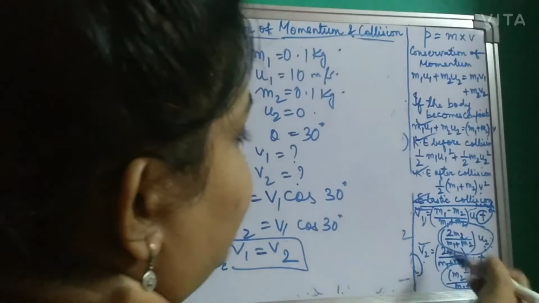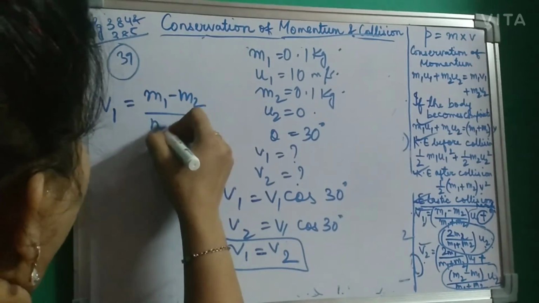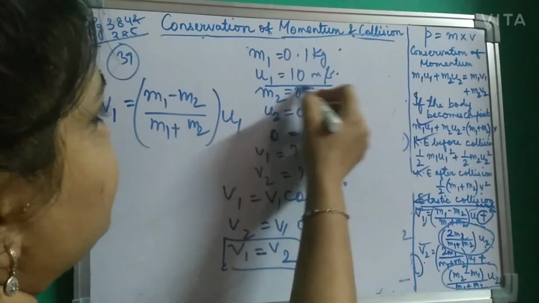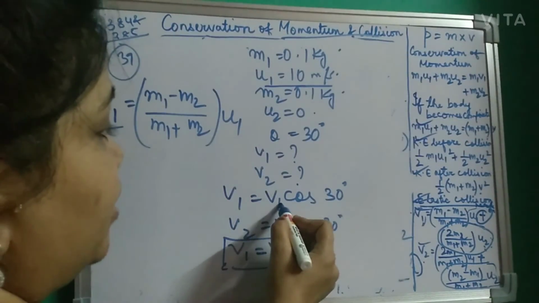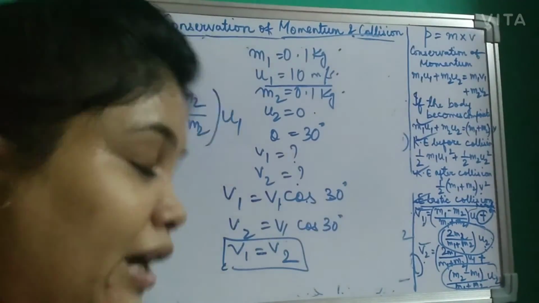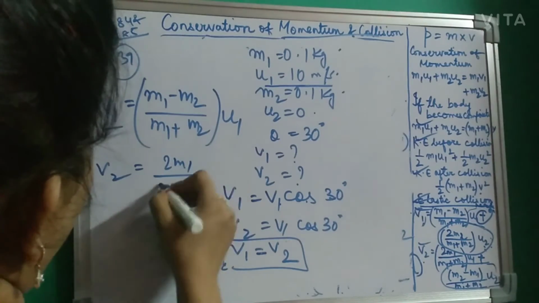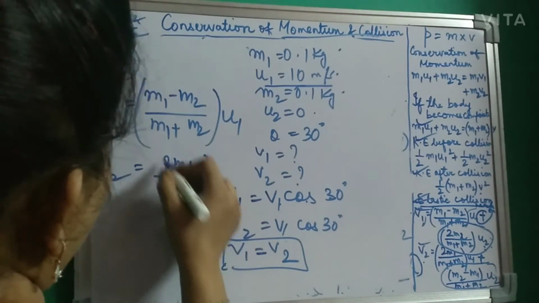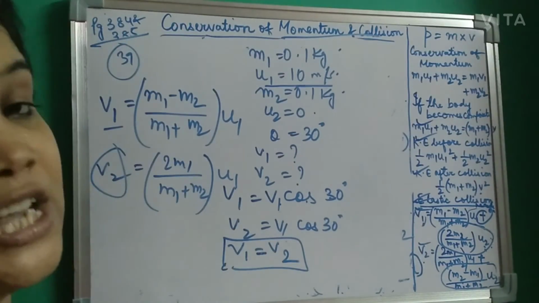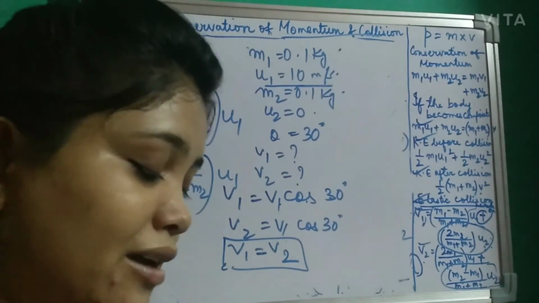U2 is already 0, so you can easily put V1 is equal to M1 minus M2 by M1 plus M2 times U1. So V1 you can find out by using V1 cos 30 degree. Remember, instead of V1 you have to use V1 cos 30 degree. And V2 also you can find out, so this term becomes 0, so it becomes 2M1 by M1 plus M2 times U1. By putting it in these formulas and putting V2 also as V1 cos 30 degree, you will get the final velocity of V1 and V2.